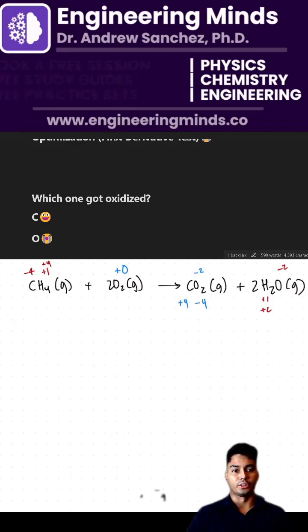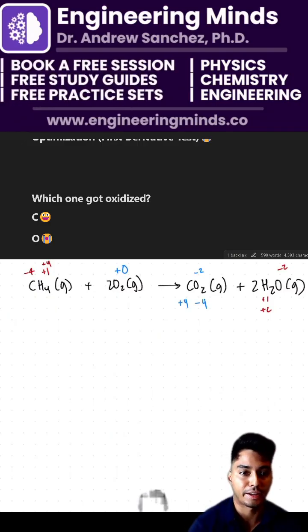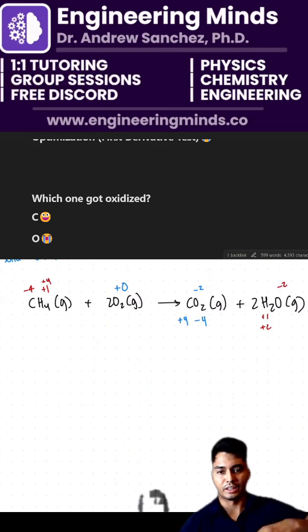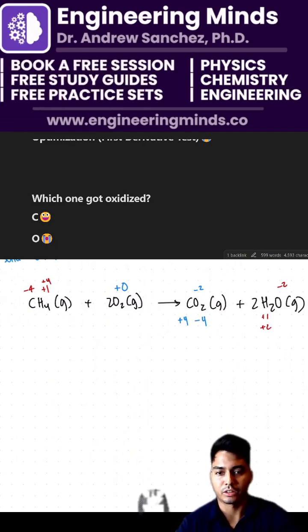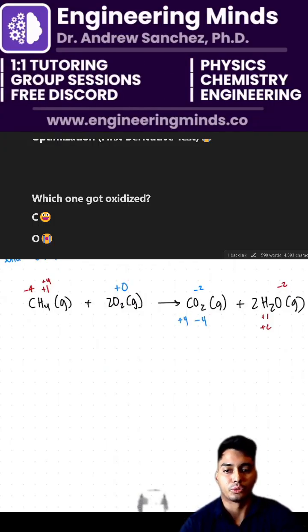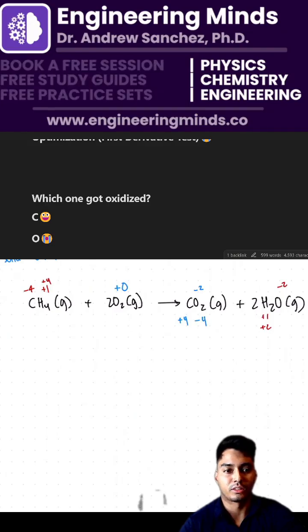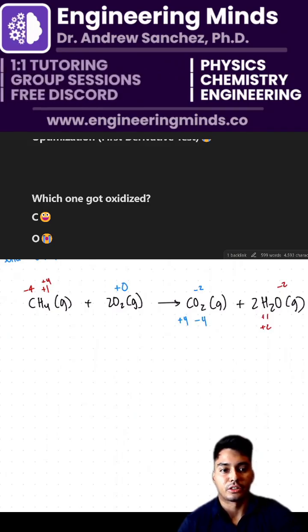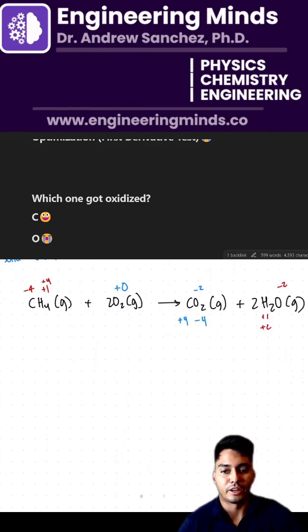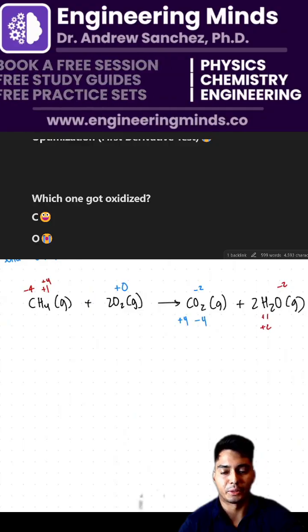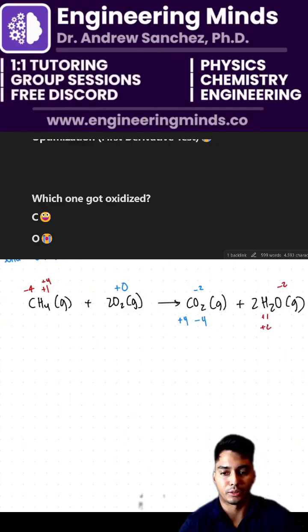Another somebody says happy. Luna says happy. Rockstar says happy. And Alex says happy. So far everyone is saying that carbon is the one that got oxidized, which implies that our oxygen is getting reduced. So who's going to agree? Who's going to disagree? We got 5 votes for happy face. 3 seconds left. 2, 1. All right, we got 5 votes for happy face and 1 vote for crying emoji.